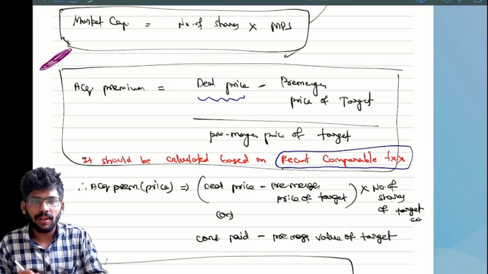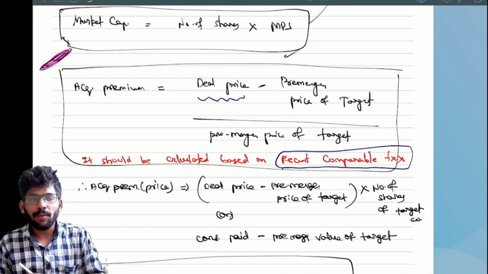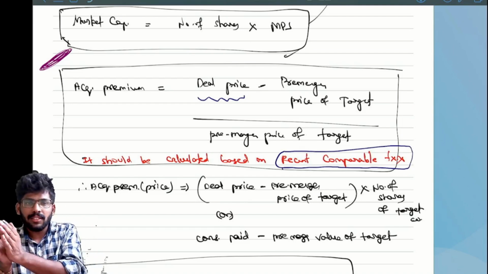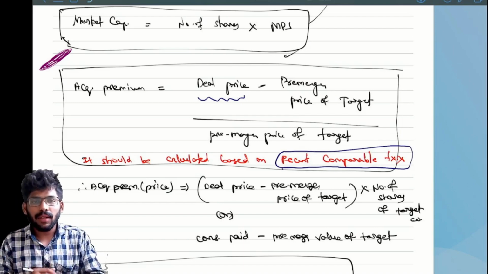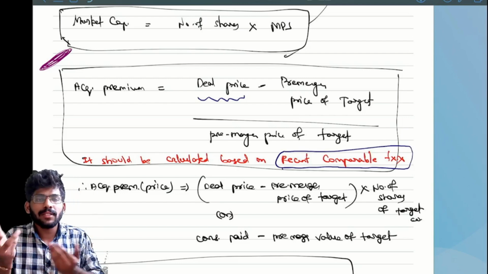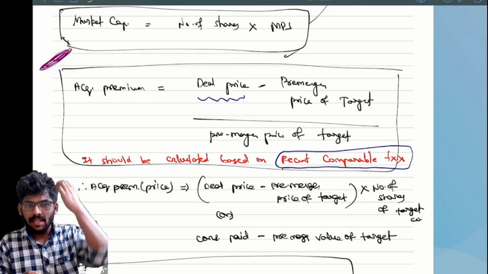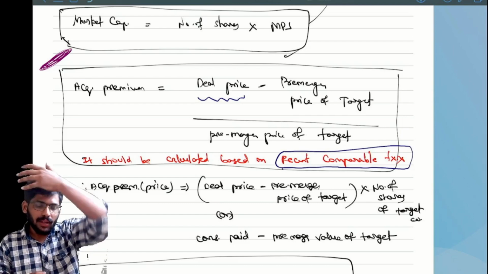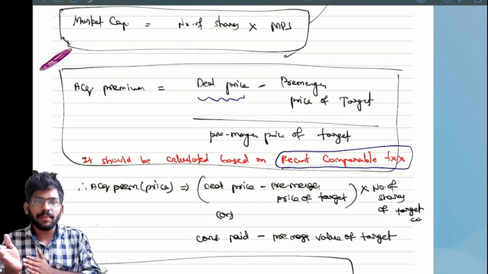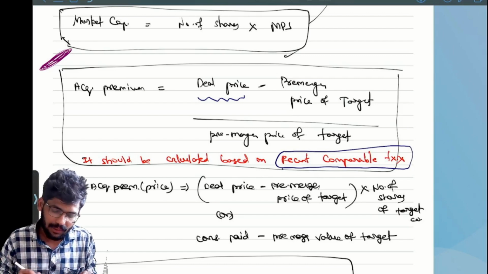Into 100, as the common percentage we are calculating. Deal price minus pre-merger price of a target is for the amount; for a percentage, divide by pre-merger price of a target. I'm talking about pre-merger. Everyone have clarity? So acquisition premium equals deal price minus pre-merger price of a target divided by pre-merger price of a target. That's it.